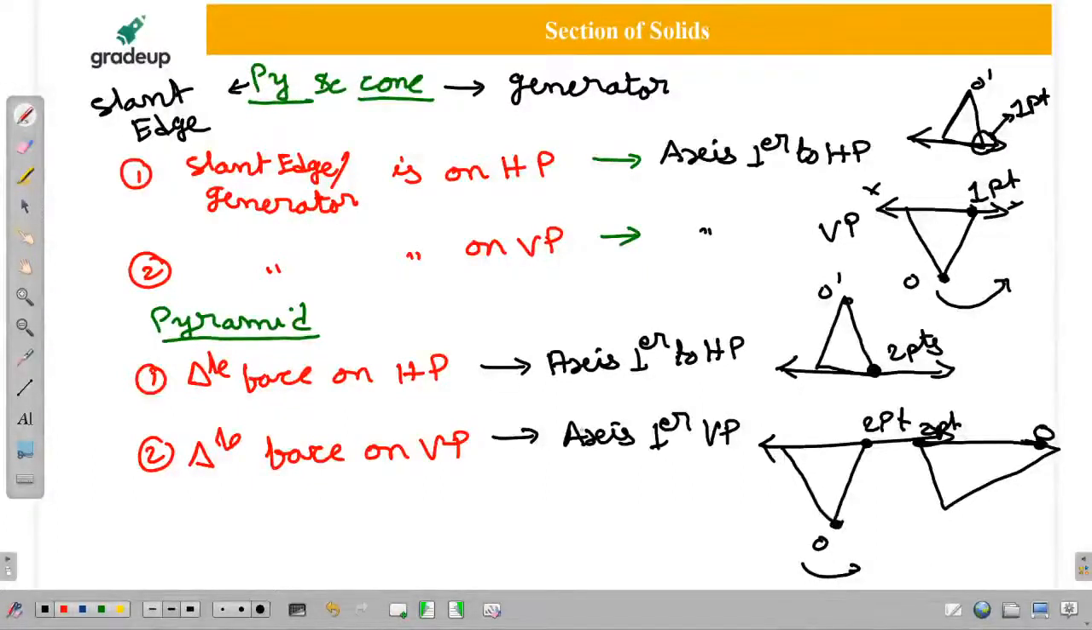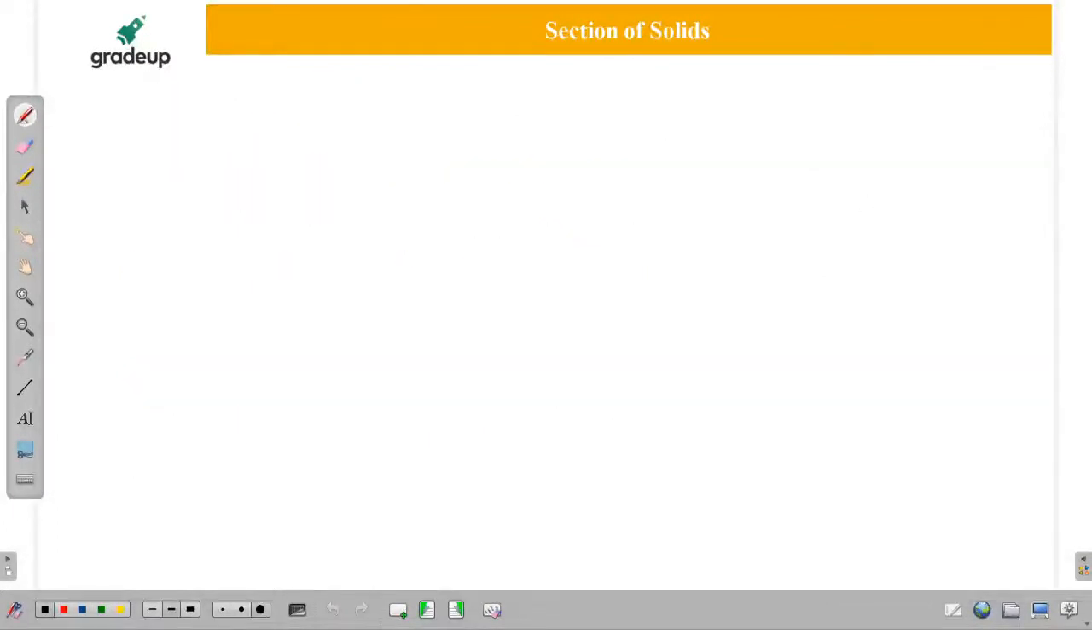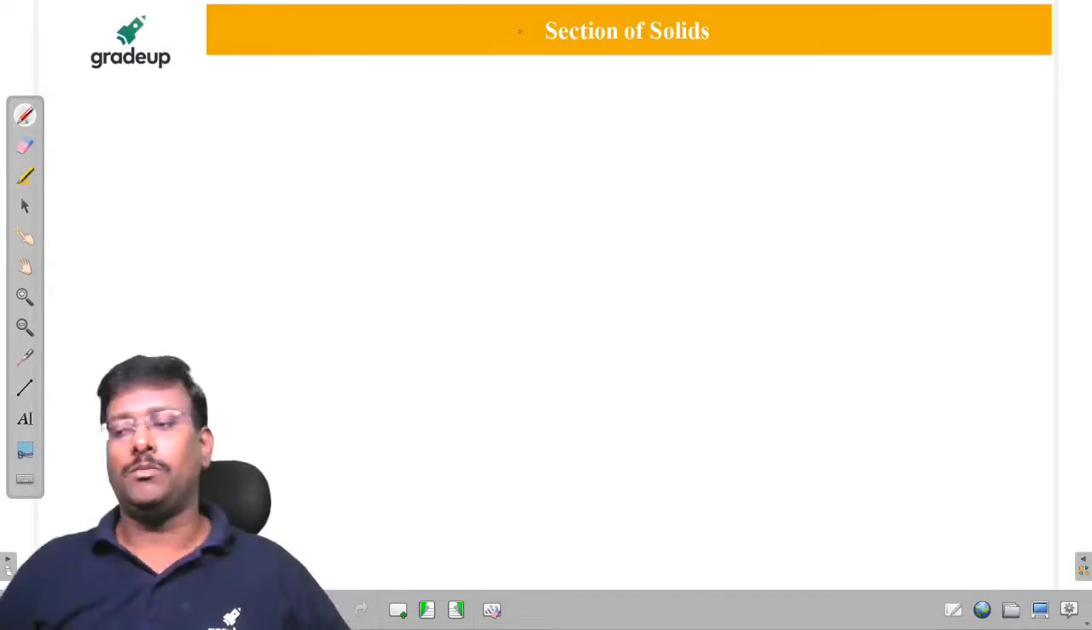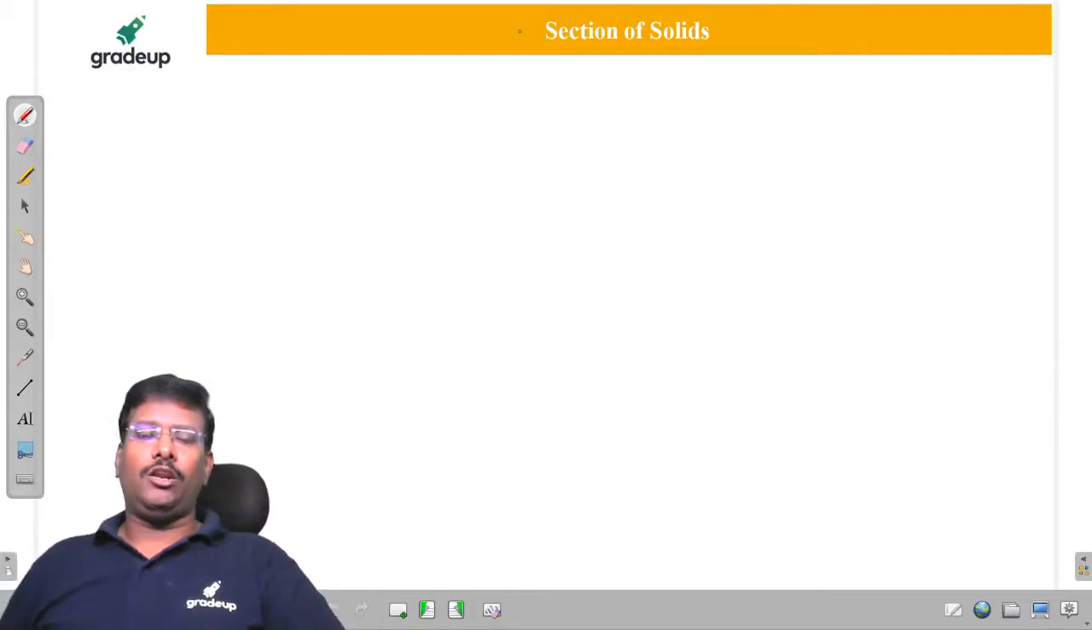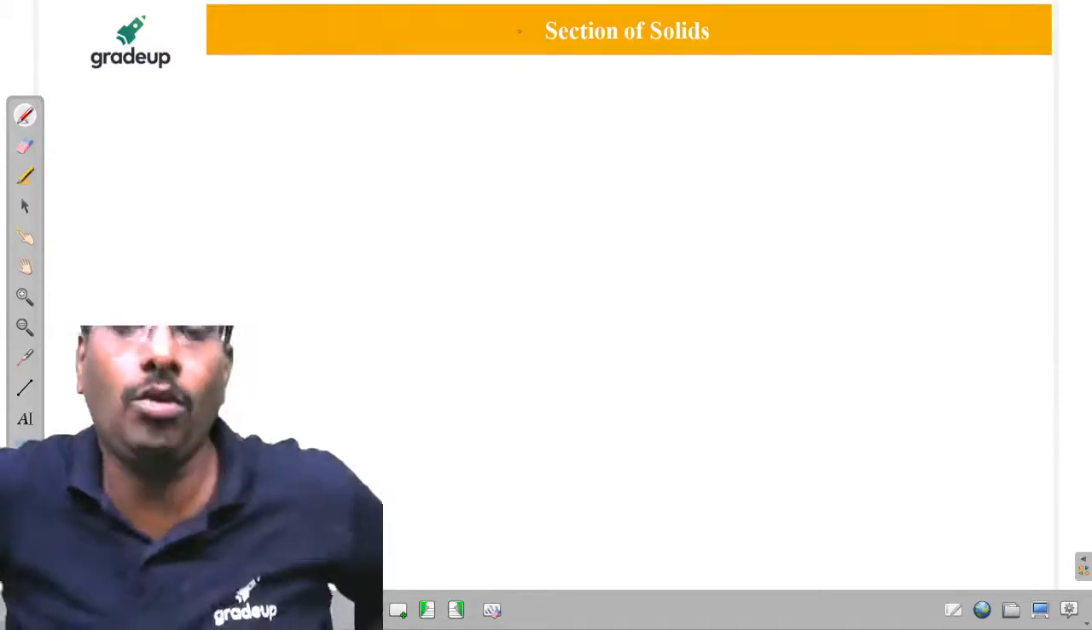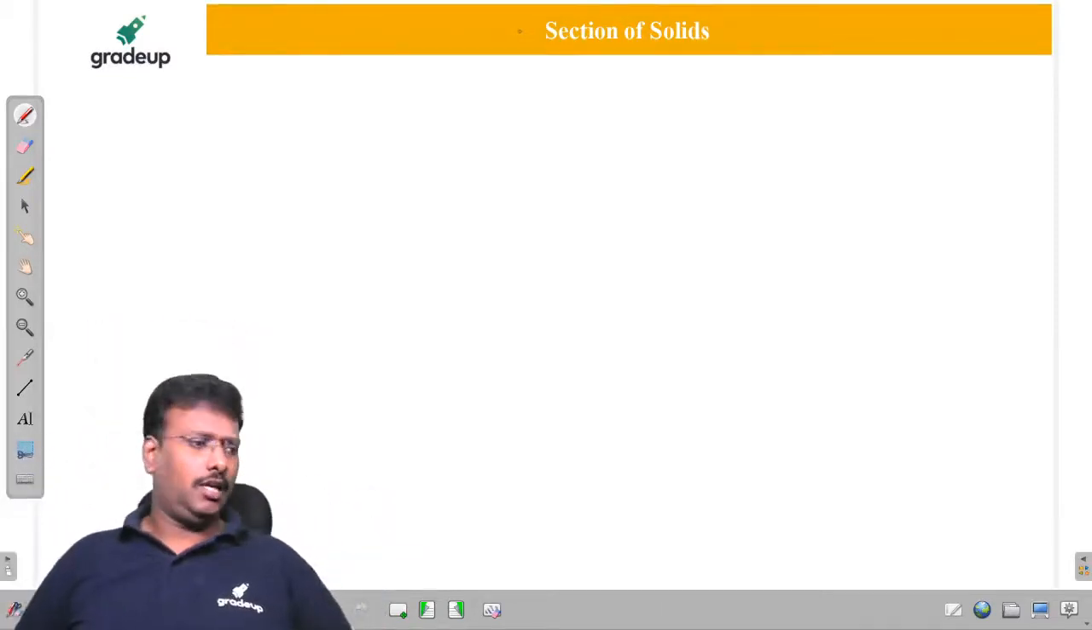Good. Now the important element, that is section of solids. Up to now solids is over. My God, almost the majority of today's time it took. No problem. But we have to know the complete info.